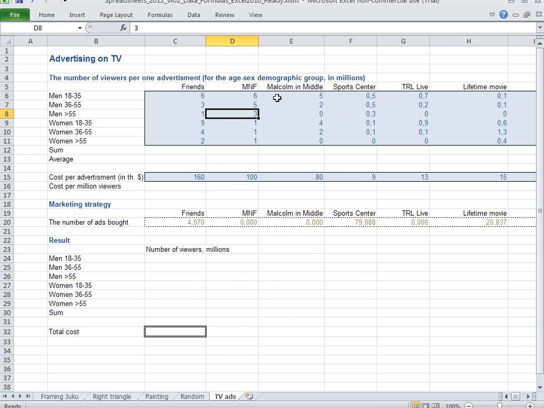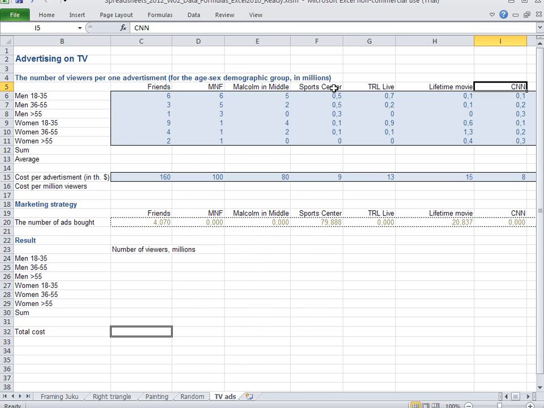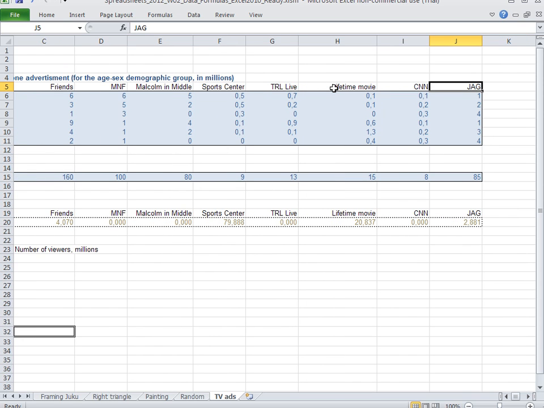We have other TV shows, Malcolm in the Middle, Sports Center, Total Request Live, Lifetime Movie, CNN News Channel, and these numbers are United States numbers, being so big in millions of people per advertisement. So the CNN must also be CNN USA, and finally the GAG TV series.